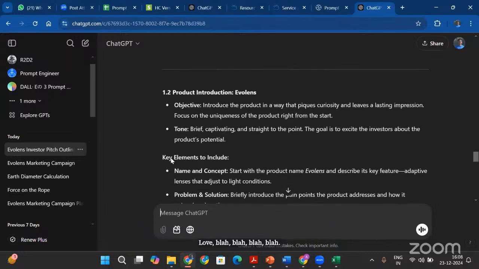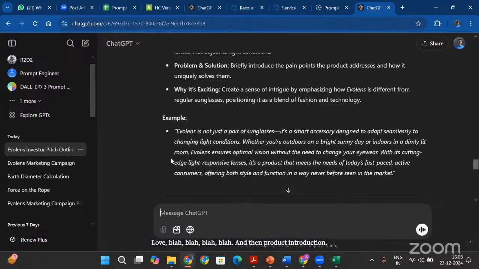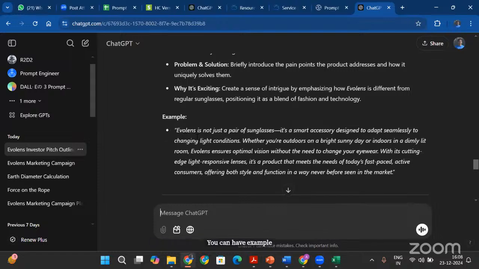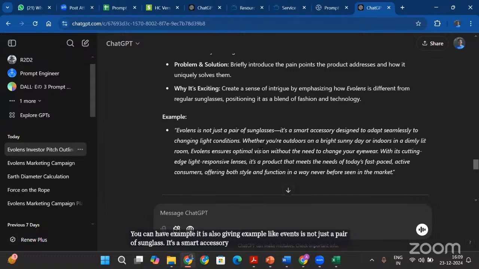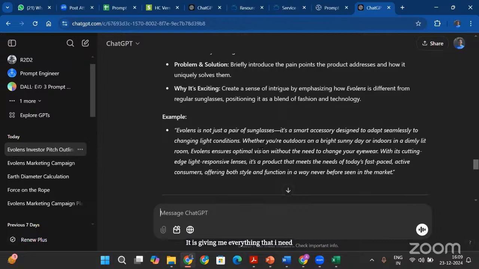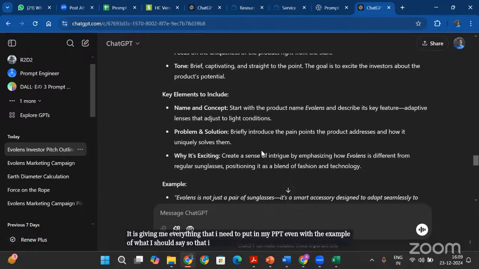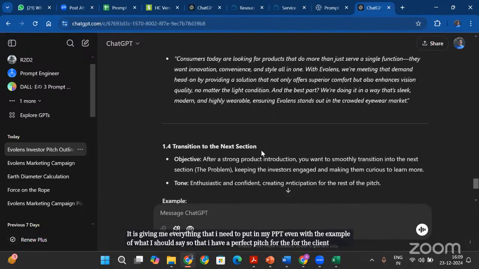And then product introduction. It is also giving me an example, like Evolence is not just a pair of sunglasses. It's a smart accessory designed to adapt seamlessly to changing light conditions. Whether you are outdoors on a bright sunny day or indoors in a dimly lit room, Evolence ensures optimal vision without the need to change your eyewear. It is giving me everything that I need to put in my PPT, even with the example of what I should say, so that I have a perfect pitch for the client.